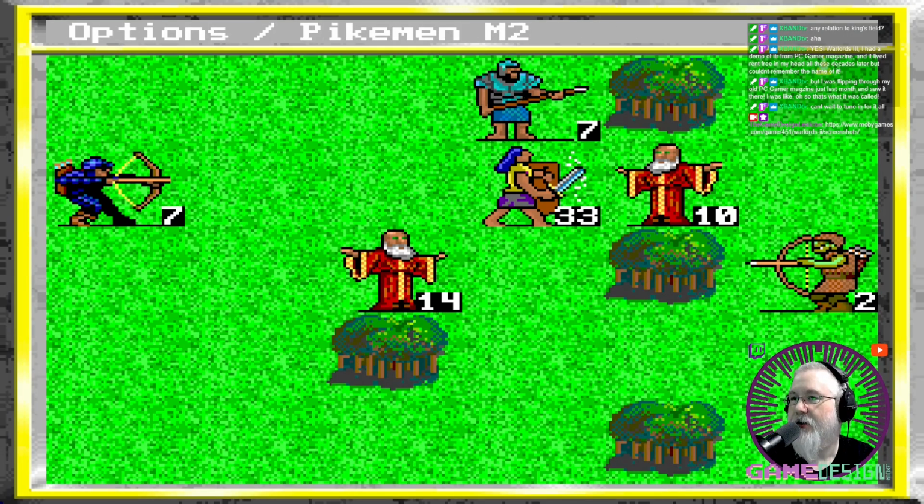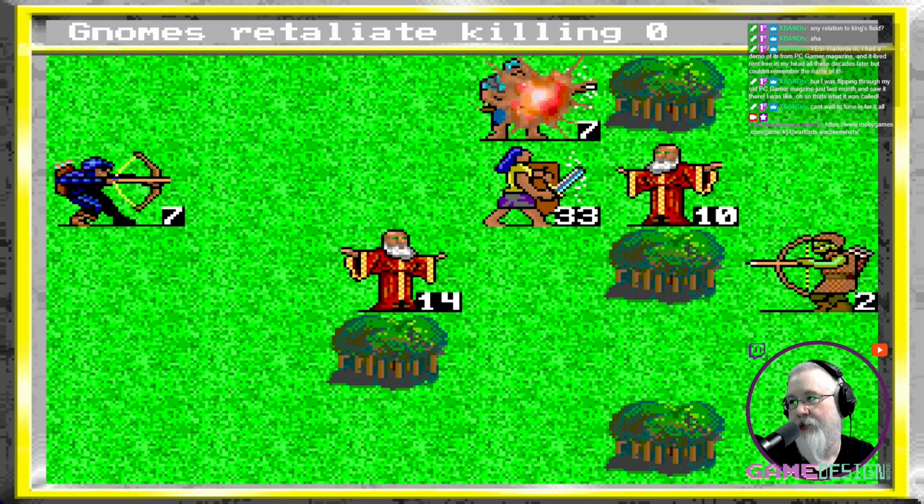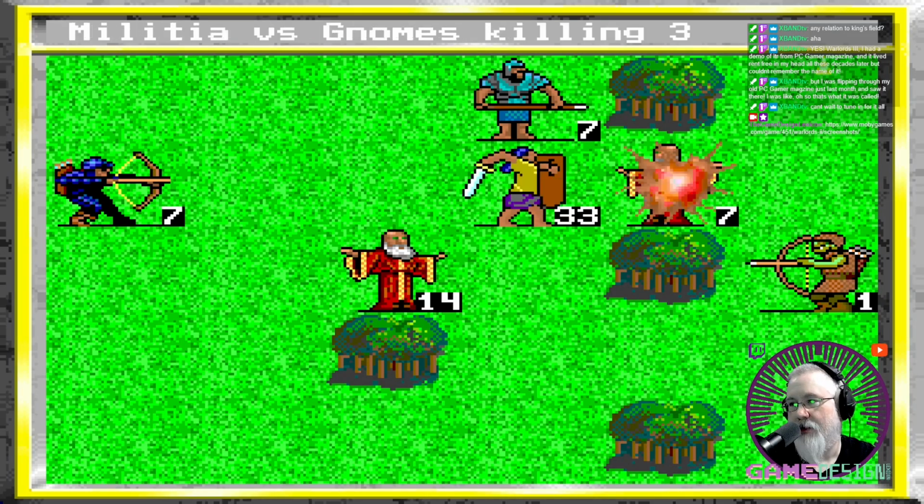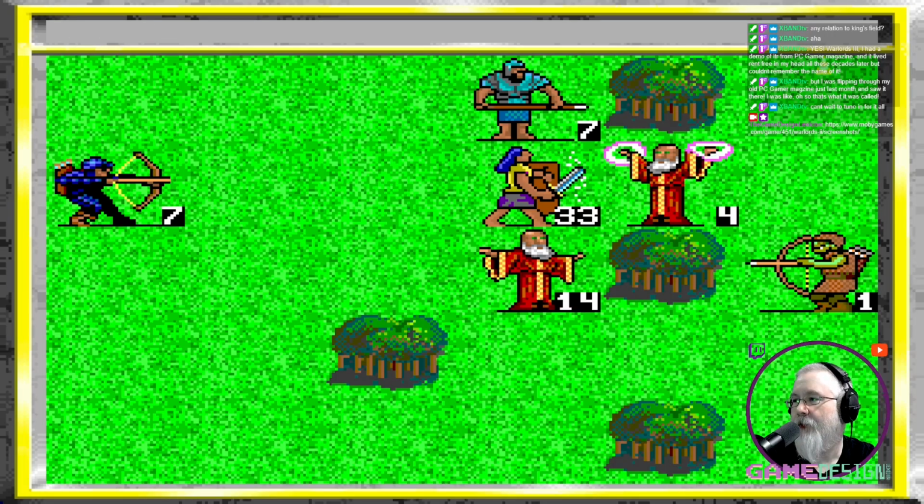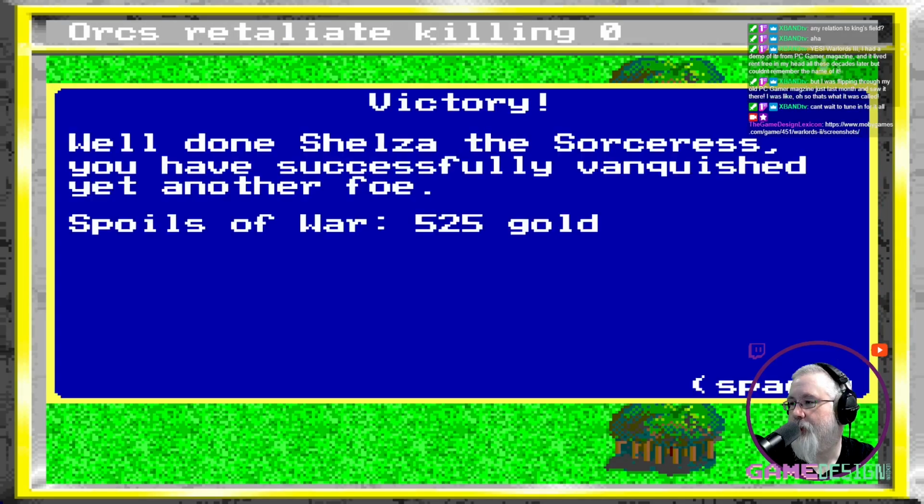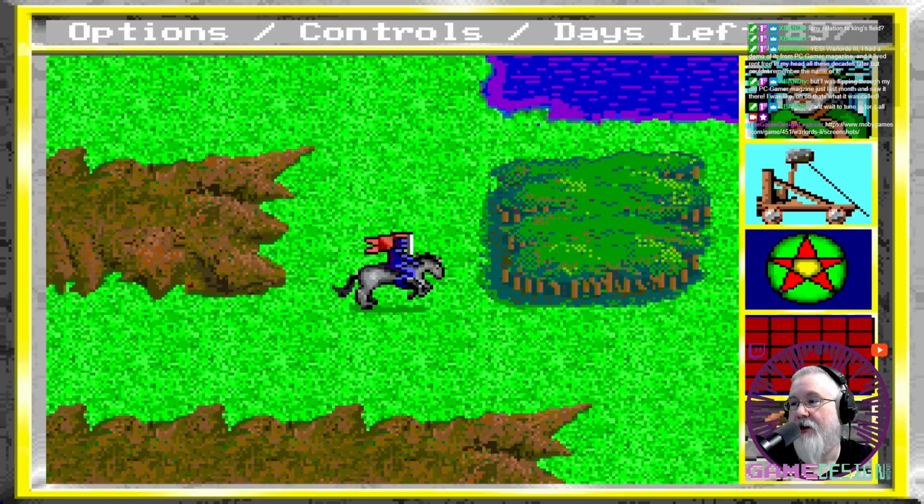It's like the orcs and archers are having it out. Those pikemen are really powerful, by the way, which is why there's like only 7 of them and they've been just hacking through everything. Holy shit, that's loud. Maybe I should turn that down just a little. There's no in-game volume, so we'll turn that down. 525 for vanquishing them.